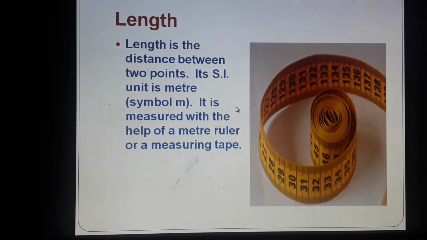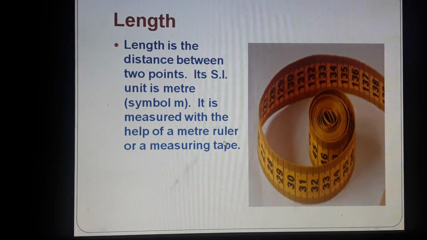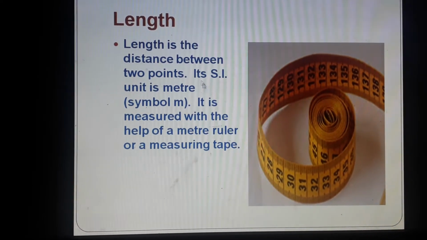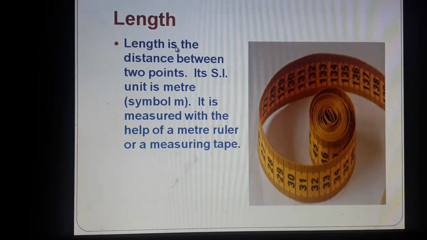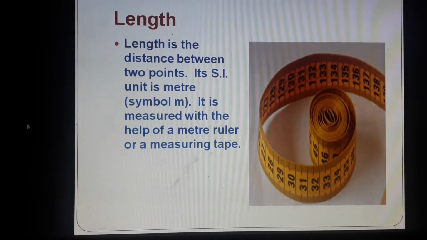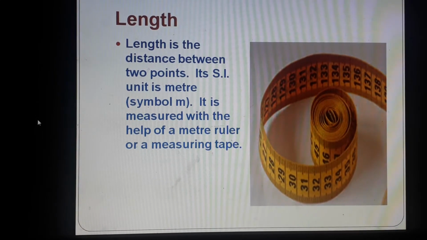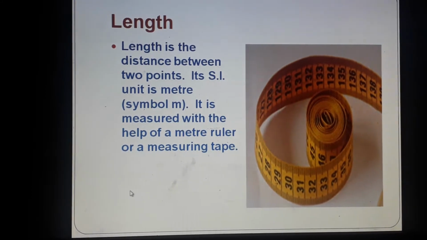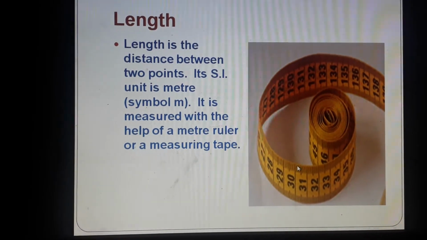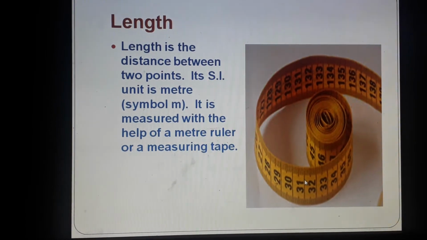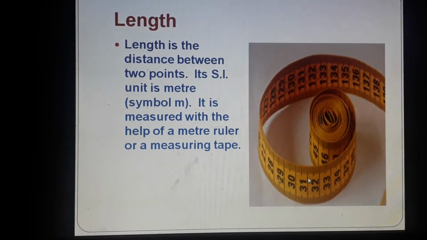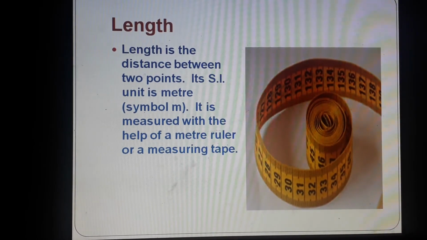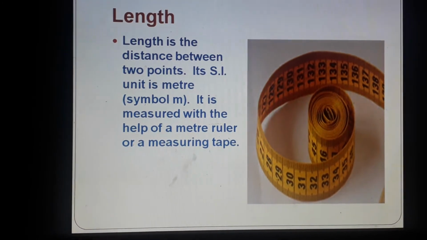So how is length measured? It is measured with the help of a meter ruler. You can use a ruler or a measuring tape. Okay, so what is length? It is the distance between 2 points. Okay. So when you are running in a long jump, which are the 2 points which we consider? First is from where you took the jump, isn't it? And second, we take the measurement of the point where you stepped your feet. Okay, so that is the 2 points and we find out the measurement between those 2 points. So what is length? Length is the distance between 2 points.